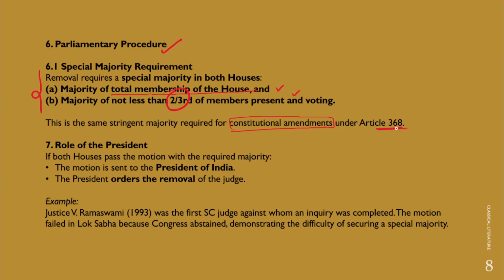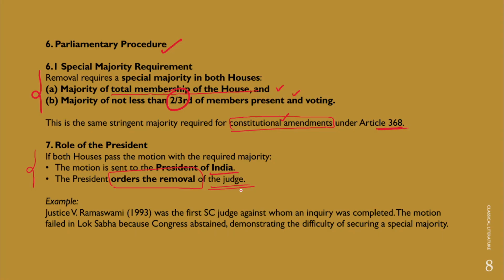So, in order to amend the constitutional provisions, the very same special majority is required under Article 368. Now, what is the role of the President in this context? If both houses of the Parliament pass this with a special majority, the motion is sent to the President of India, and the President orders the removal of the judge of the concerned High Court. So this is the procedure for the removal of a judge of a High Court or a Supreme Court.